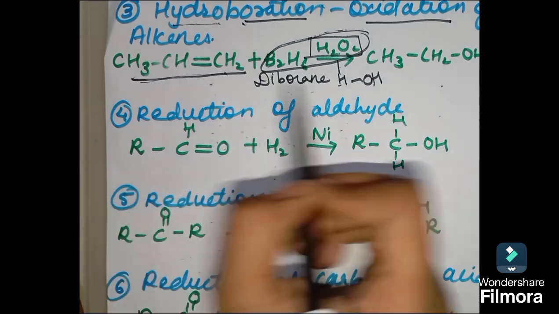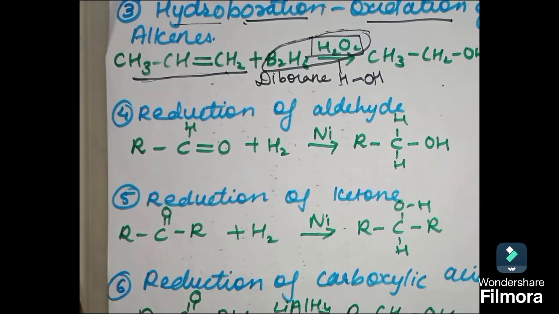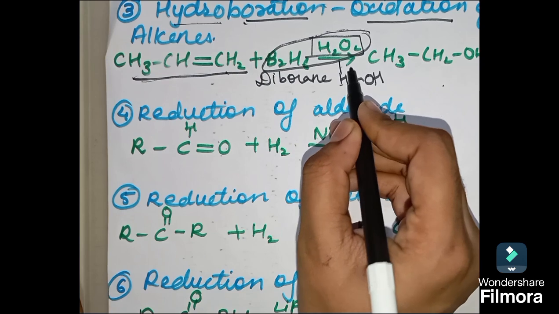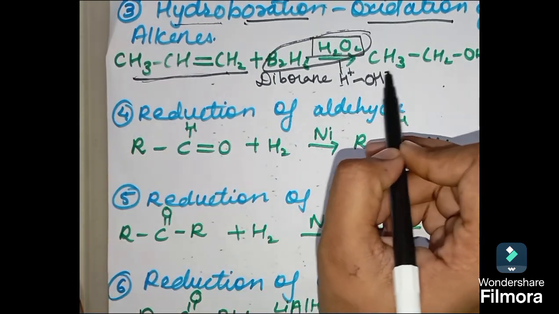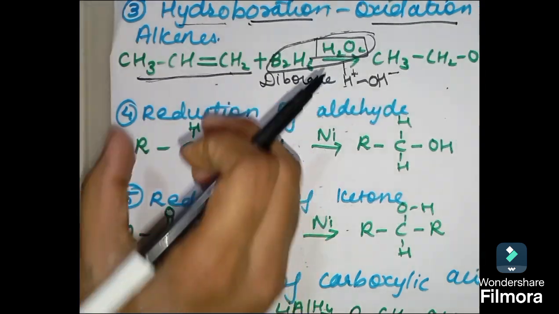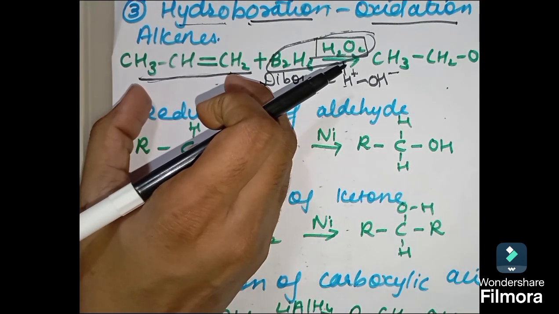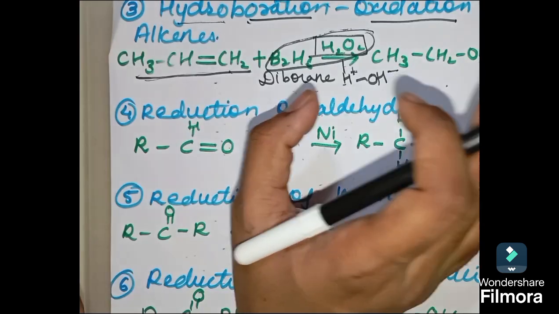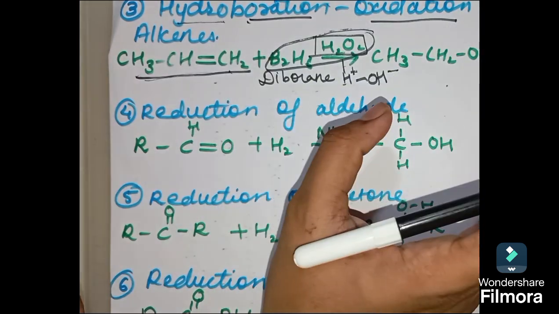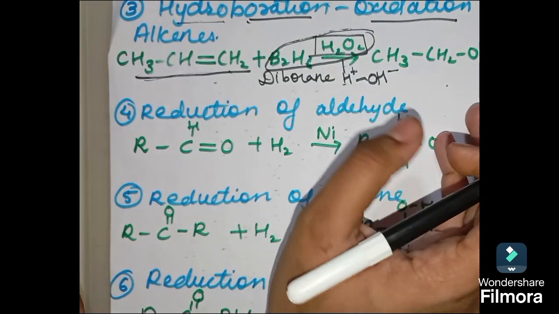HOH, okay, H and OH. Now students, what will happen over here? This is a reagent, right? This is plus cation and this is anion. Now here you can see this is an unsymmetrical alkene and this is an unsymmetrical reagent. Now we don't have to use that Markovnikov rule. We have to use anti-Markovnikov rule.